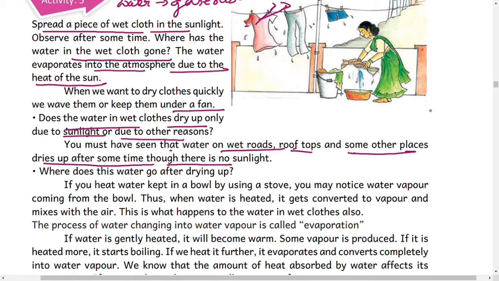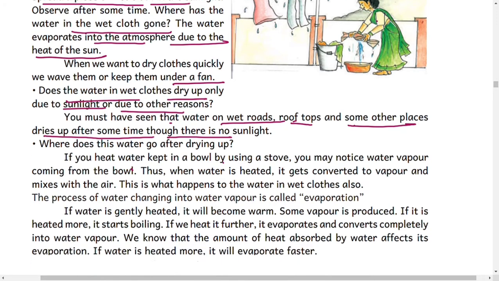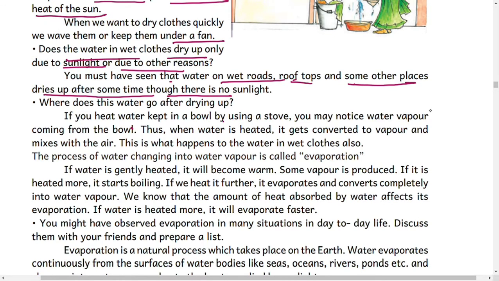Where does this water go after drying up? The water is heated up by sunlight. It gets converted into water vapor and mixes with the air. If you heat water kept in a bowl on a stove, you may notice water vapor coming from the bowl.